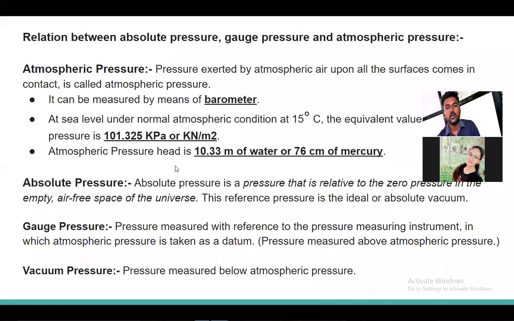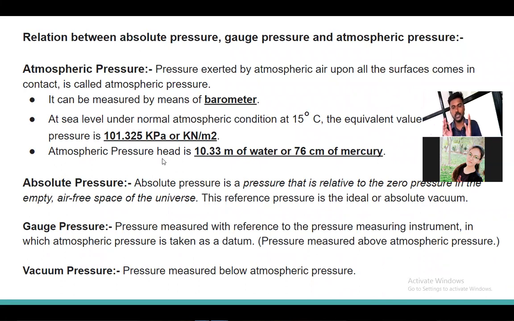Now, what is meant by absolute pressure? When we measure the pressure with respect to the vacuum, that is the zero pressure condition, that pressure is known as absolute pressure. Okay, this is the reference line. Then what is the gauge pressure? The pressure measured with respect to pressure measuring instruments, in which the atmospheric pressure is taken as the datum.